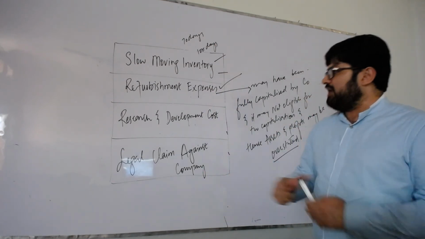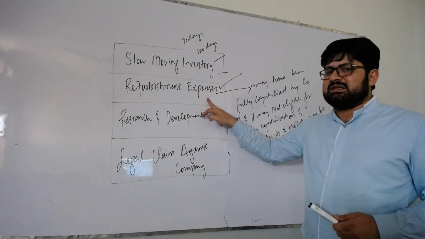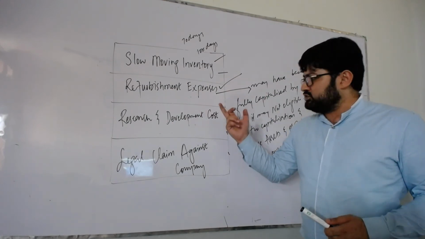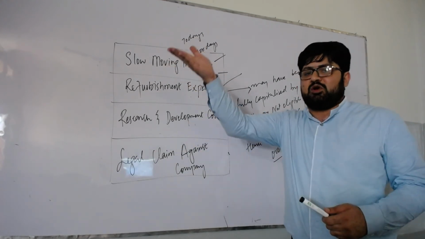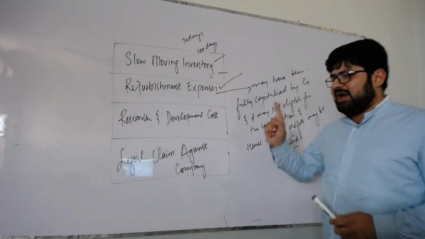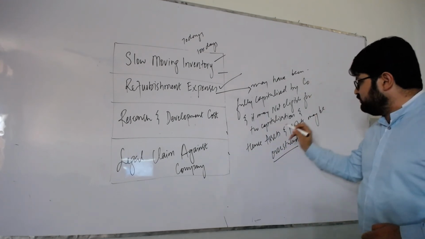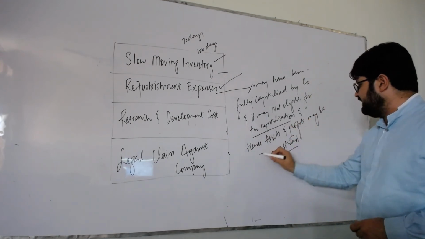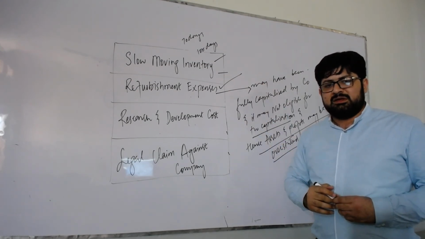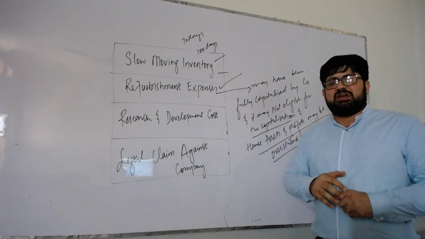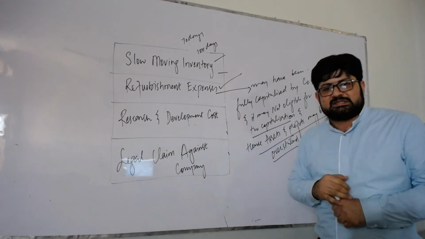But if they have capitalized all the expense as an asset, it means that they have increased the asset and they have increased the profits of the company. So listen, I am telling you again, you have to relate to its impact on the financial statements. Then it will be an appropriate justification for calling it an audit risk.